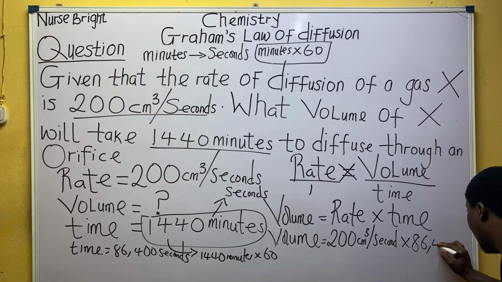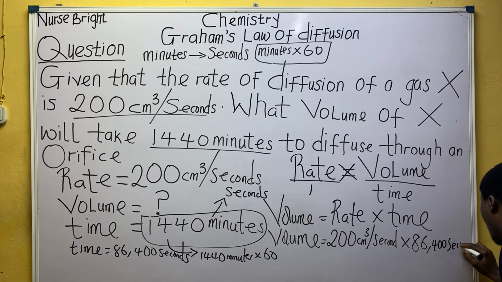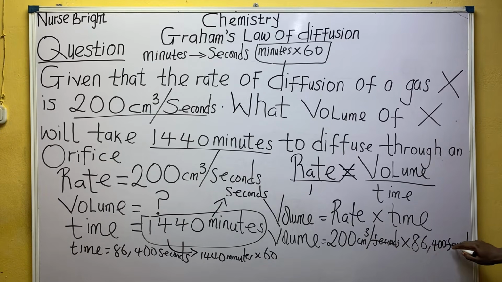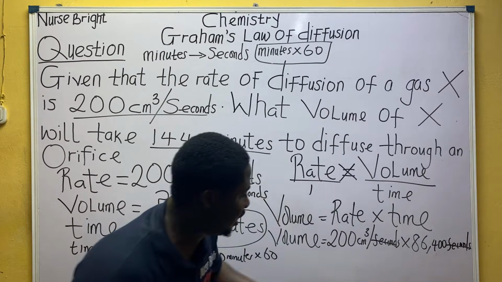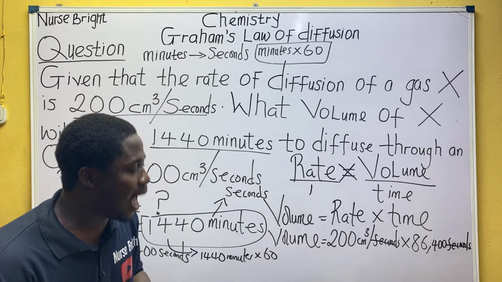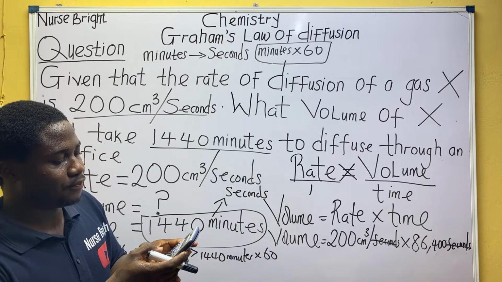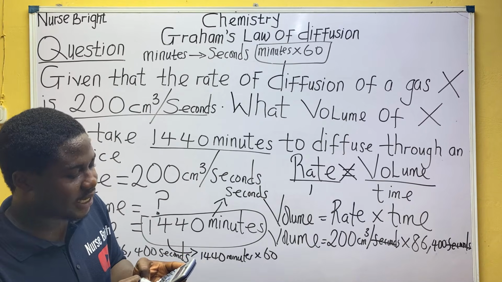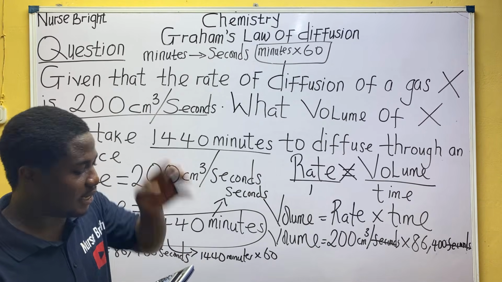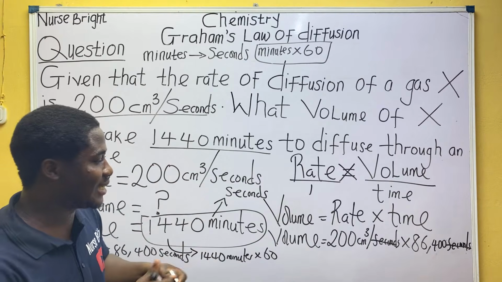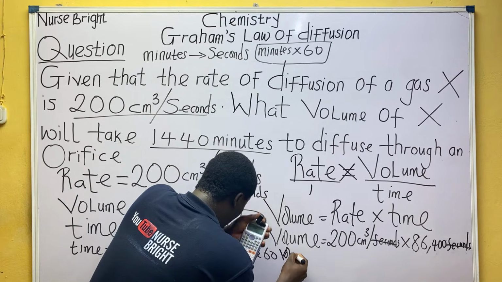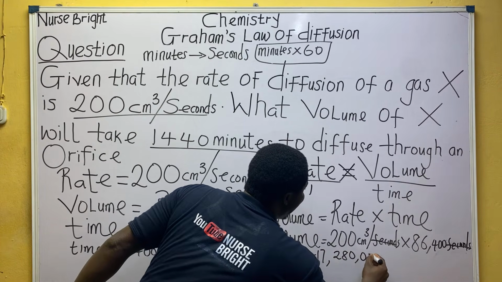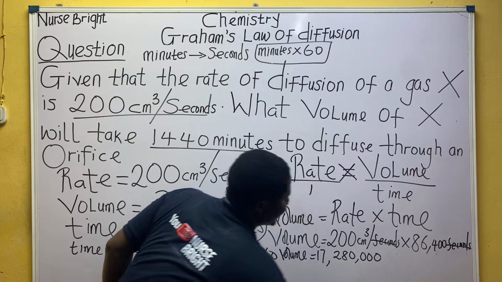You want to do something right now. 400 seconds. Class, what then happens here? Mathematically, seconds will cancel seconds. Are you there? Remaining just centimeter cube. So what then happens is you say 200 times 86,400 seconds. That's the volume, which will now be 17,280,000.